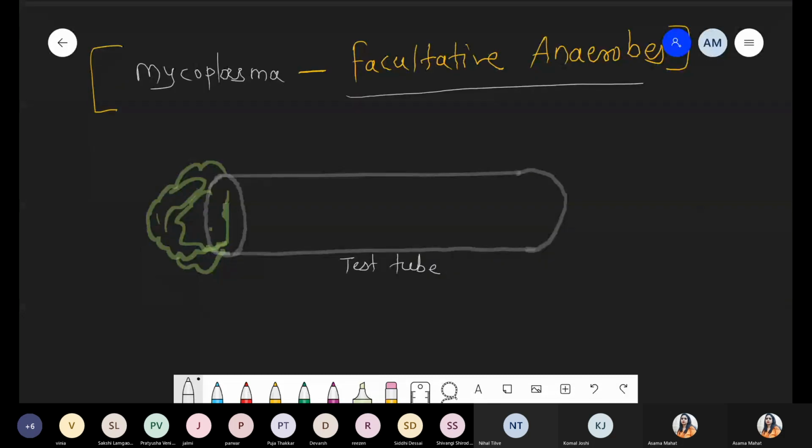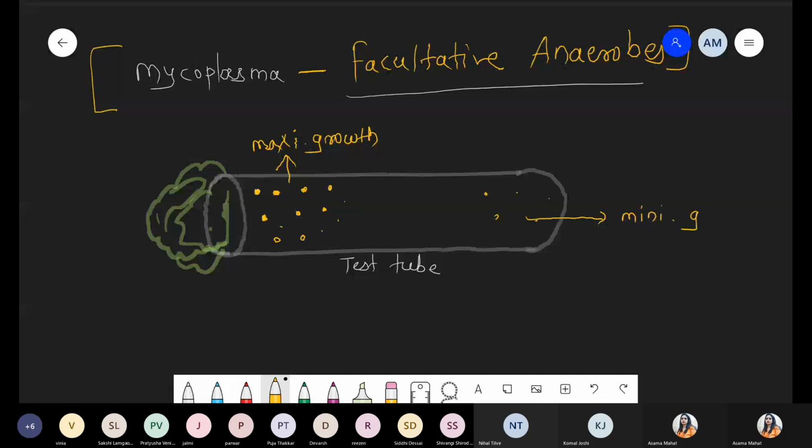Now what happened? Mycoplasma will show more growth near the mouth of the test tube. Here there will be more growth, and towards the bottom it will show less growth. So what is this scenario? Near the mouth there is maximum growth present, and towards the bottom there is minimum growth.